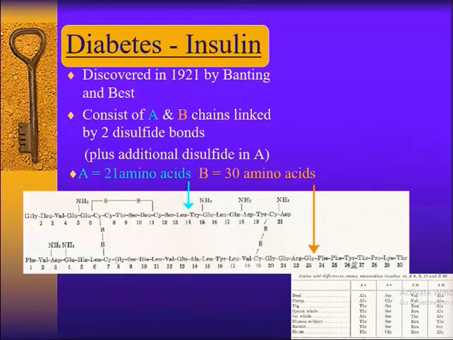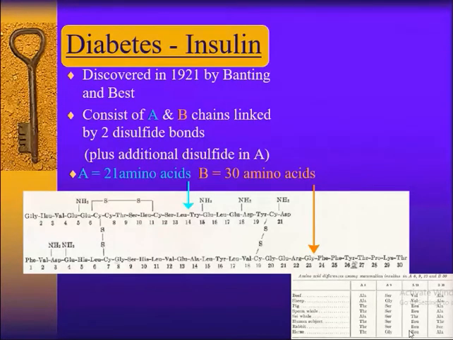There is replacement in beef, sheep, pig, sperm whale, and sea whale. In humans it is threonine in A8 position, serine in A9 position, isoleucine in A10 position, and threonine in B30 position.